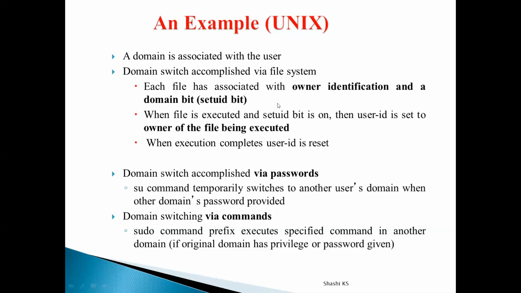So whenever a file is executed and the set UID bit is on, it means the file owner is actually working with the file. And whenever the file is executed and the set UID bit is off, it means that somebody other than the file owner is working with the file in some other domain. So the domain switch is realized by using the file system concept here.